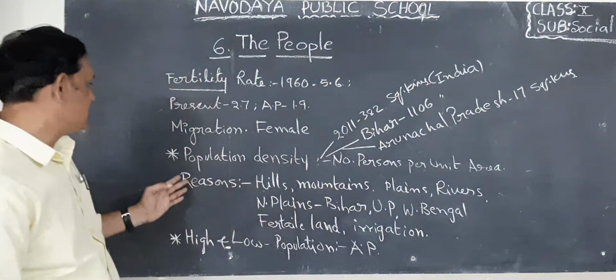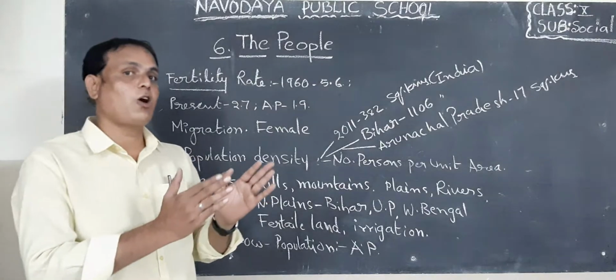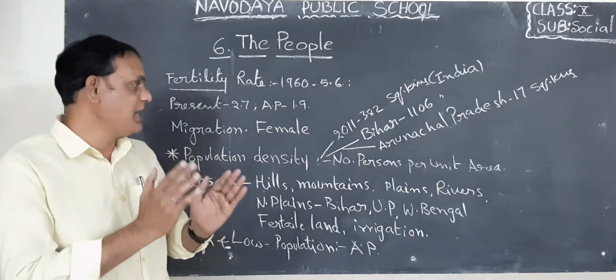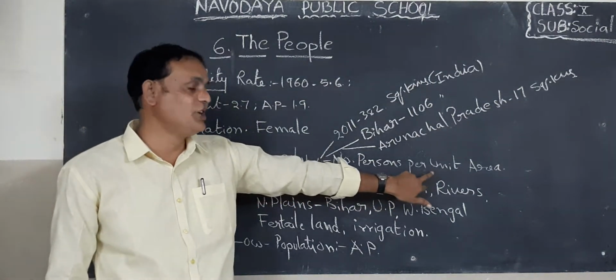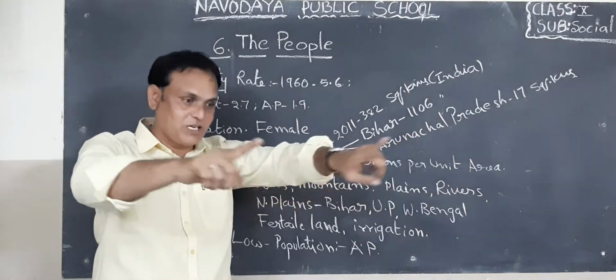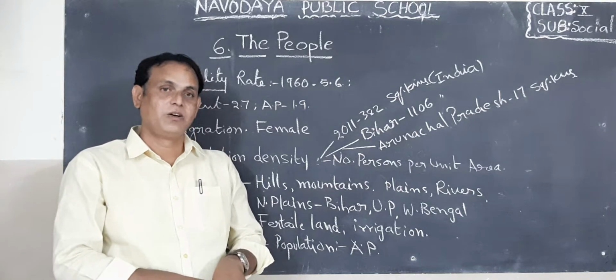Okay, so next one is population density. What is the meaning of population density? Here, it is the number of persons per unit area. How many persons are there in a particular area? This is called densely populated. Okay, children.